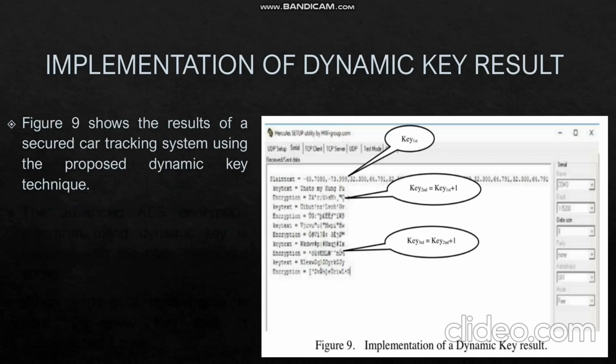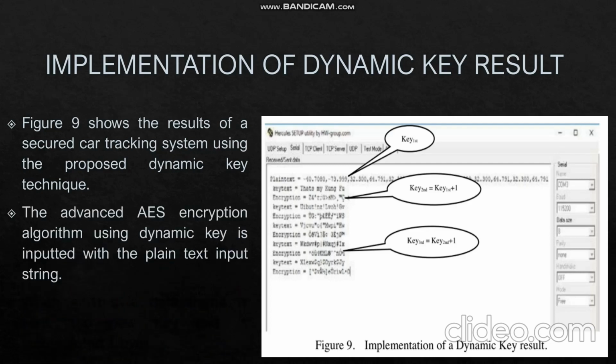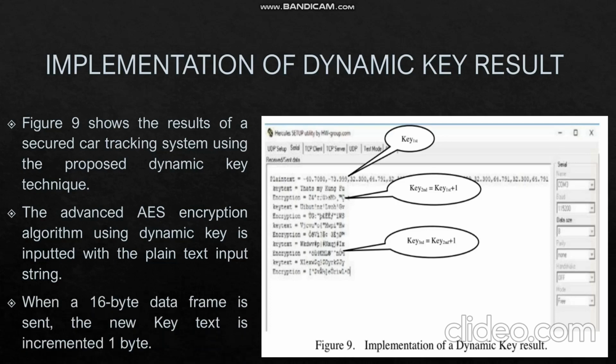As you can see in the figure, it shows the results of a secured car tracking system using the proposed dynamic key technique. The input data sequence is the car positioning systems. The advanced AES encryption algorithm using a dynamic key is given the plain text input string. The key text is 16 bytes in length. In this system, the key text is defined as "that's my kung fu" when a 16-byte data frame is sent. The new key text is incremented by 1 byte compared to the previous key text by the frame sequence, according to the equation key n equals key n minus 1 plus 1. As a result, the encryption is a data string after the encoding with a dynamic key.